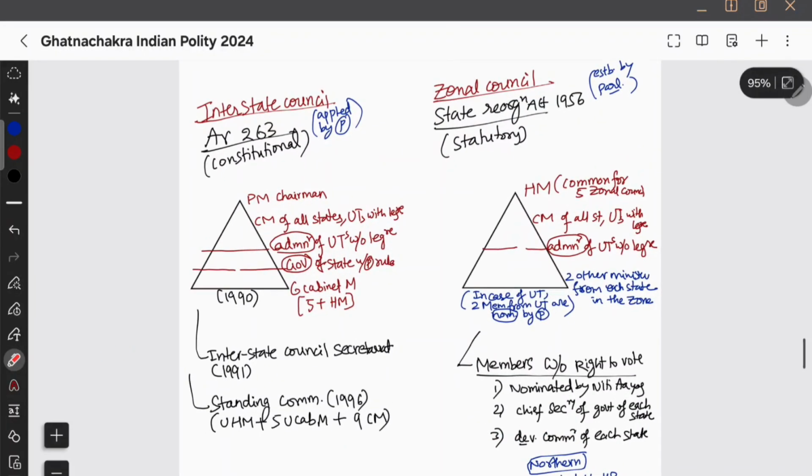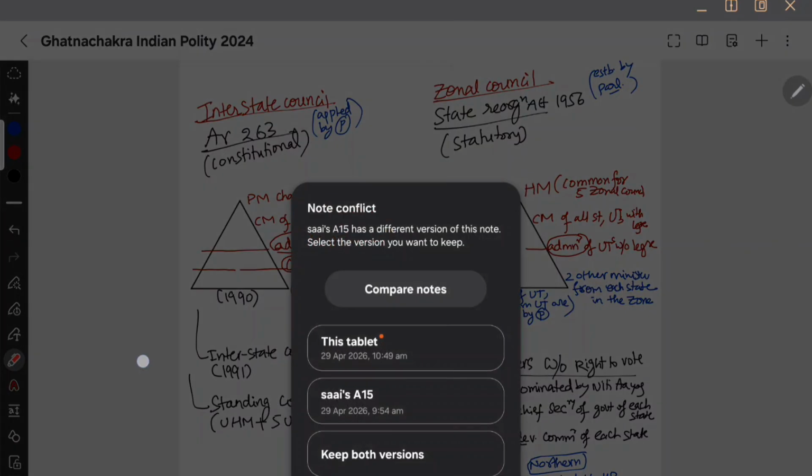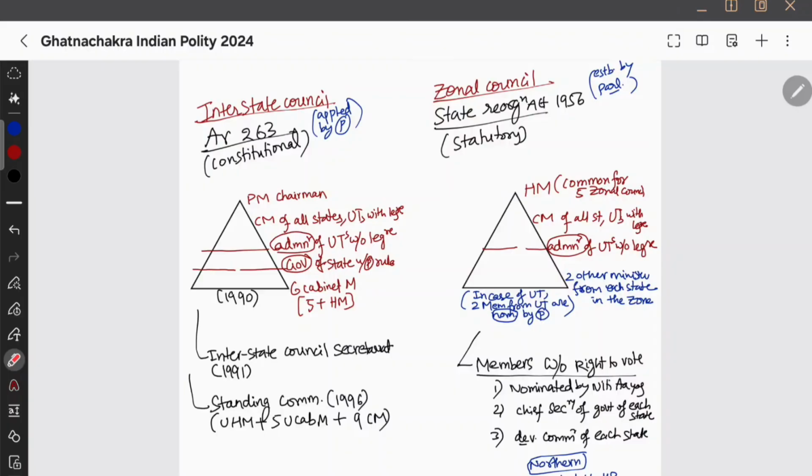One more important thing that you need to know. Now you have seen 263, so I want to tell you, interstate council, it is a constitutional body because in 263 we have seen, and if you see interstate river related boards, they are of course parliament by law, therefore they are statutory bodies, and similarly zonal councils, हमने कहीं पे नहीं पढ़ा, you have never studied them, that is why I am telling you. They are through an act, State Reorganization Act 1956. Therefore zonal councils they are established by the parliament and they are statutory bodies, whereas interstate councils they are constitutional bodies.